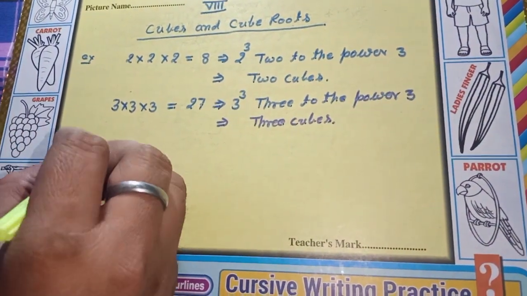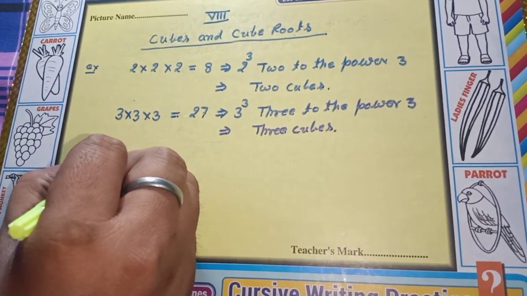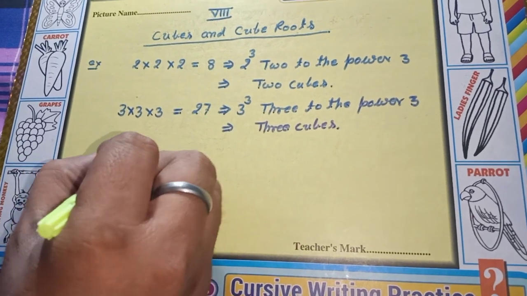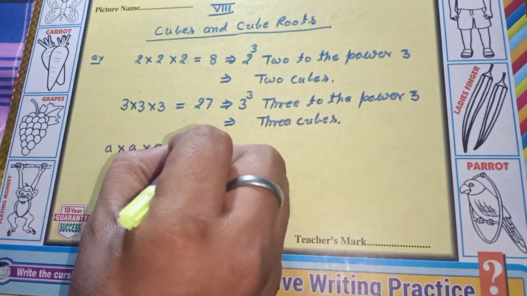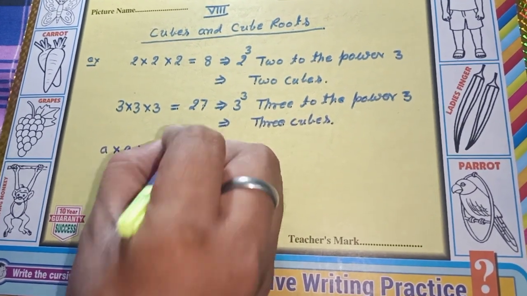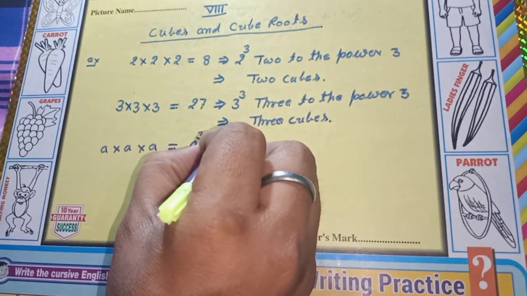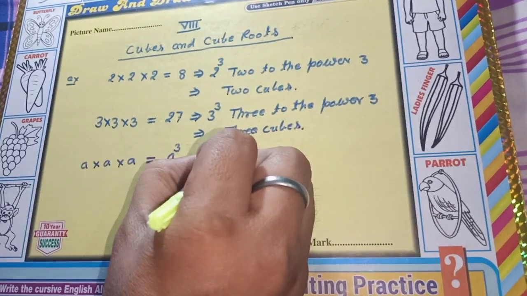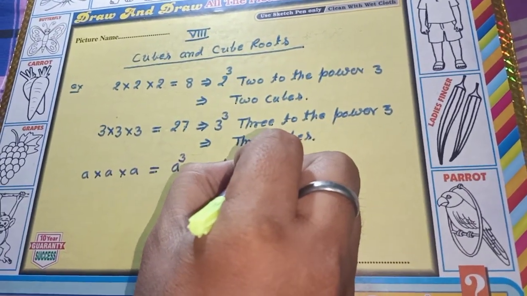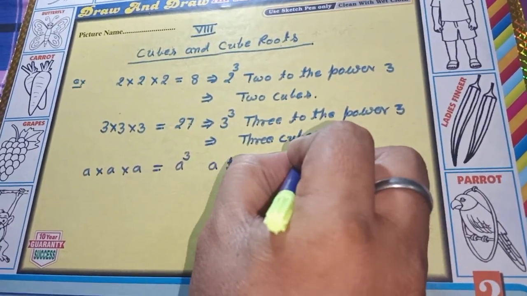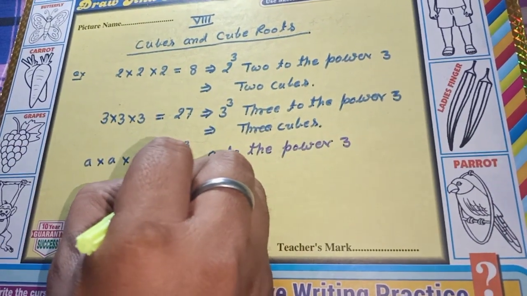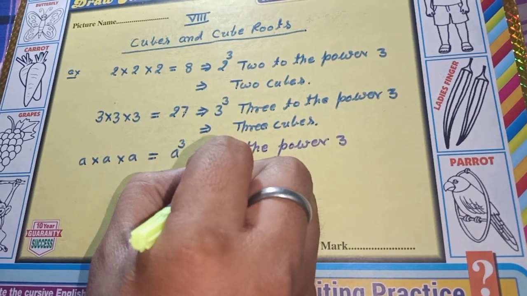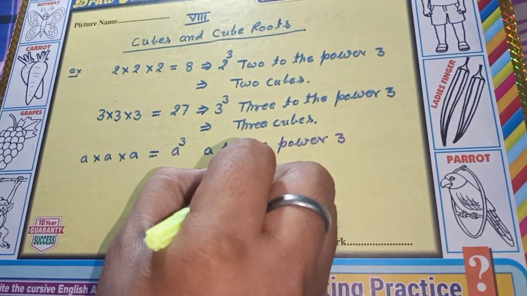Now just the same, if a multiplied by a multiplied by a, that is a to the power 3, read as a cubed.